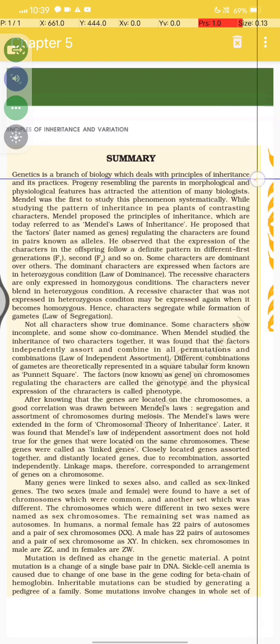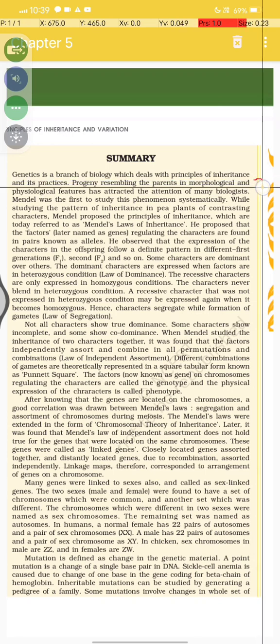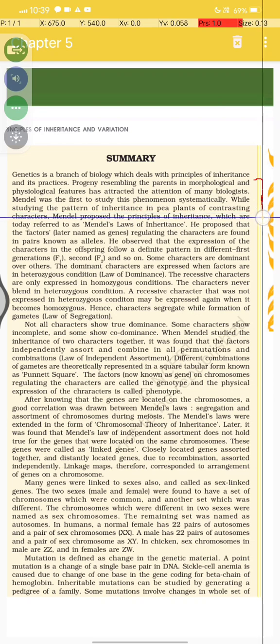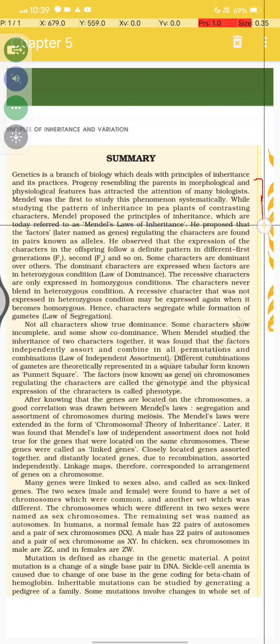Genetics is a branch of biology which deals with the principles of inheritance and its practices, and progeny resembling the parents in morphological and physiological features has attracted the attention of any biologist. Mendel was the first to study the phenomena systematically, while studying the pattern of inheritance in the pea plant with contrasting characteristics, and Mendel proposed the principles of inheritance, which are today referred to as Mendel's laws of